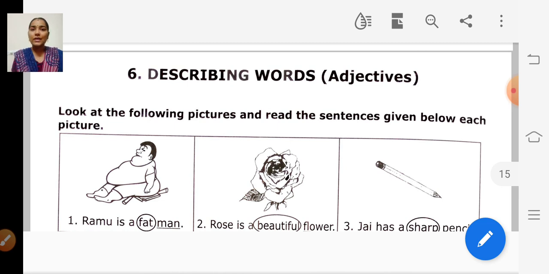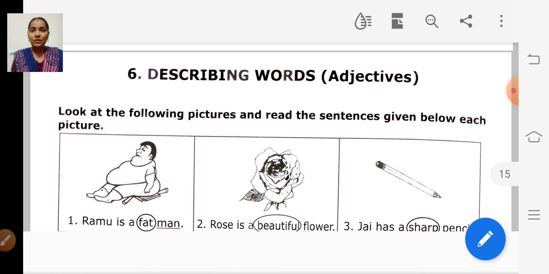For example, look at the sentence: Hema is very pretty. The word pretty describes the noun Hema, how she is. So adjectives are the words that describe the noun, how it is, how she is, or how he is. Those words are called adjectives.